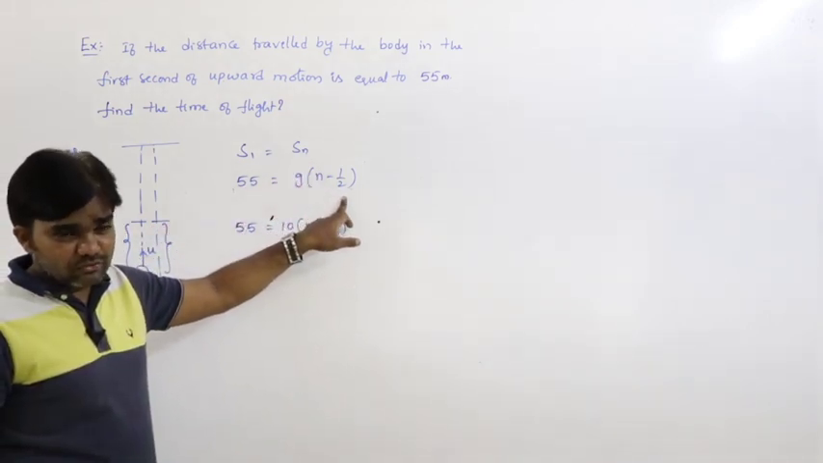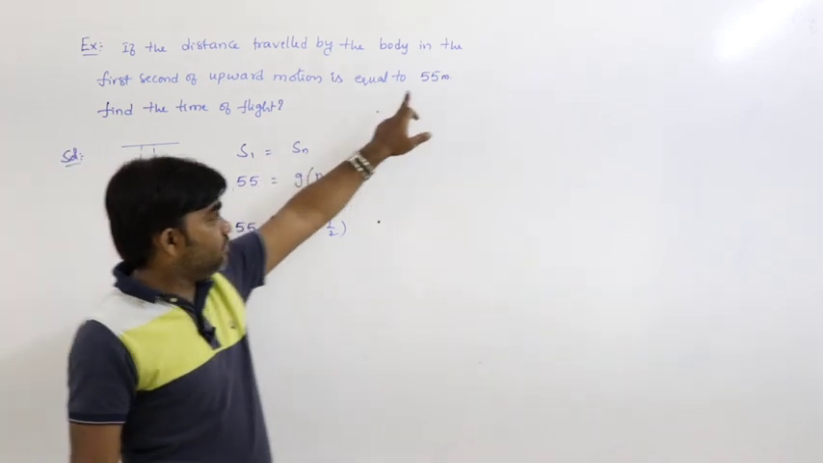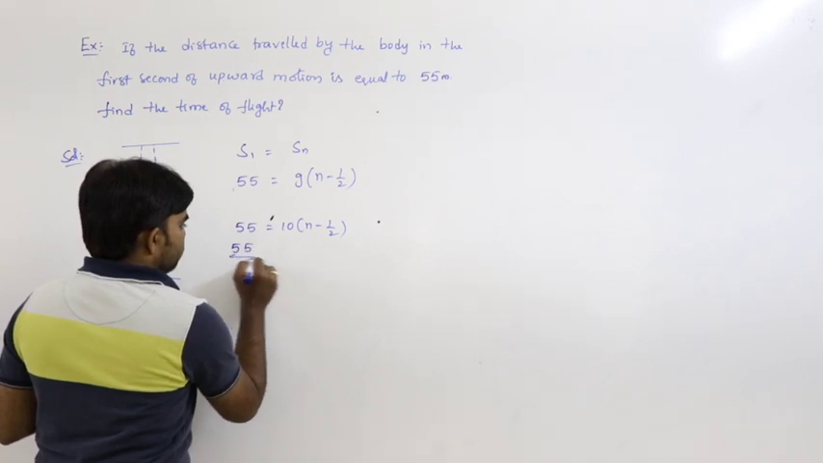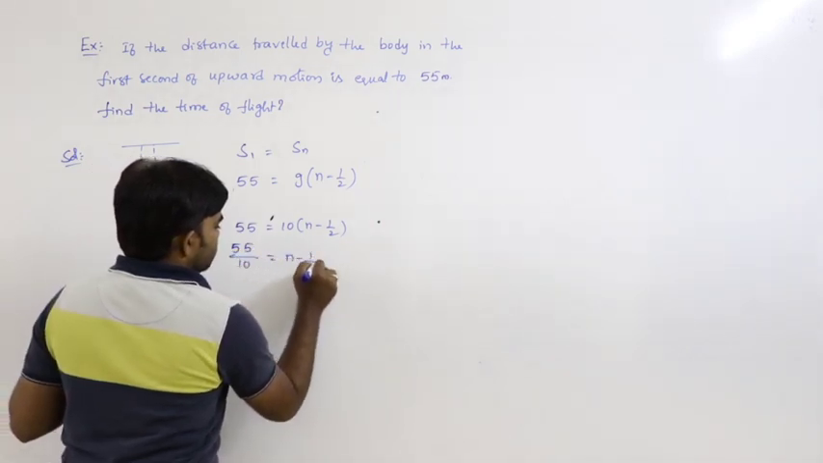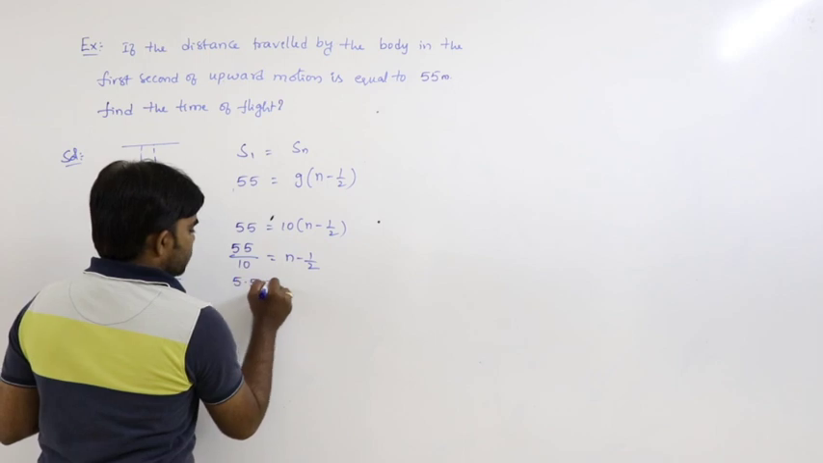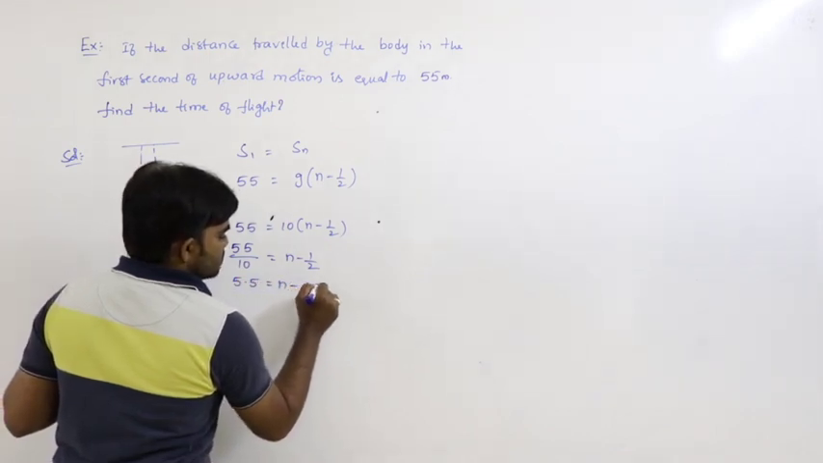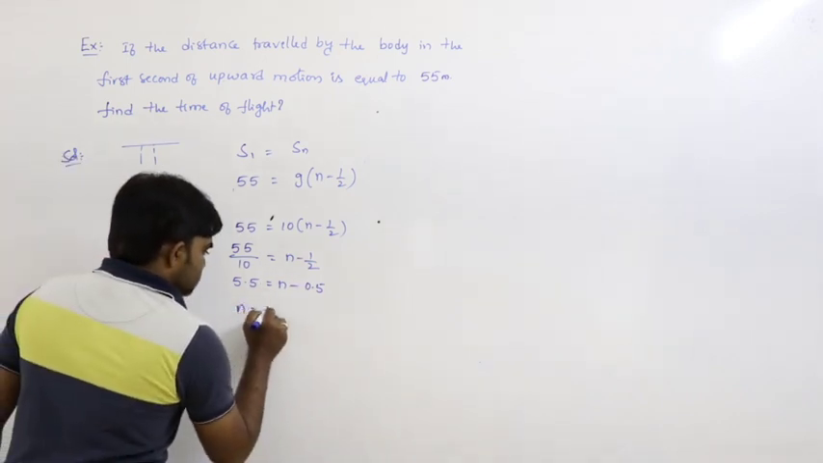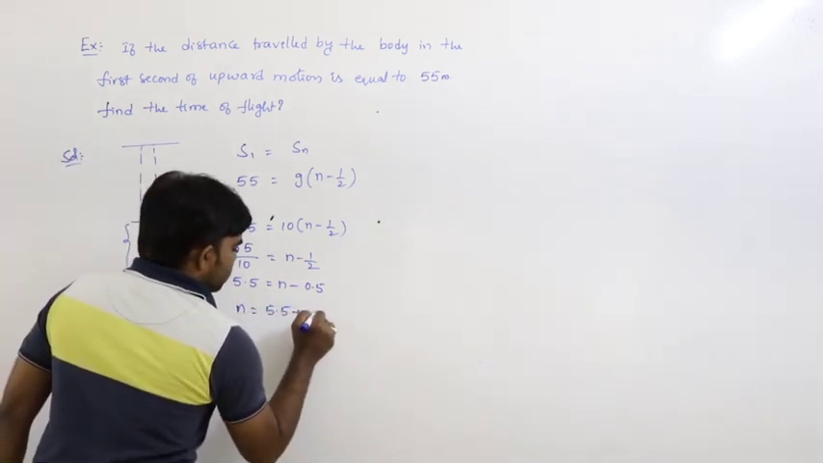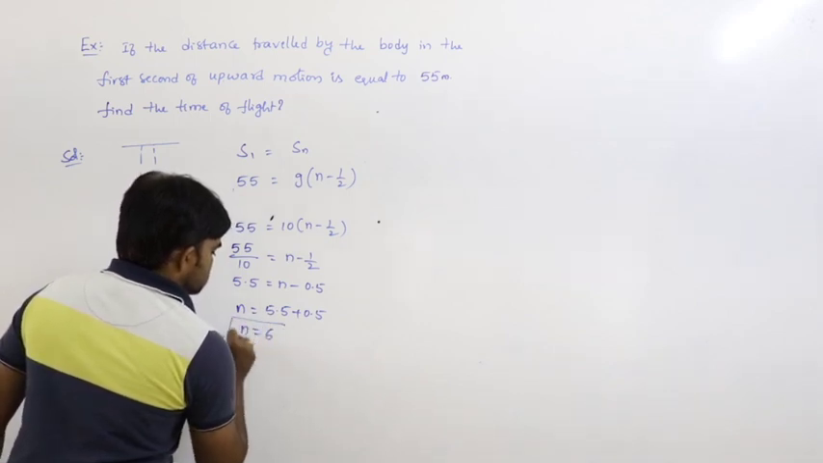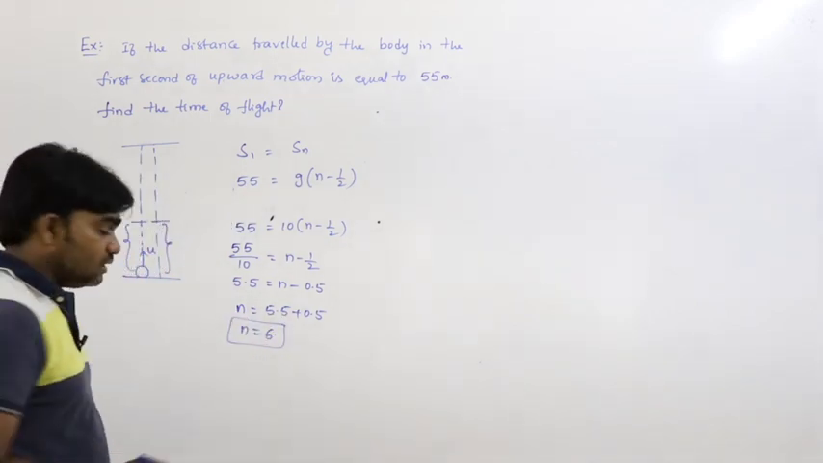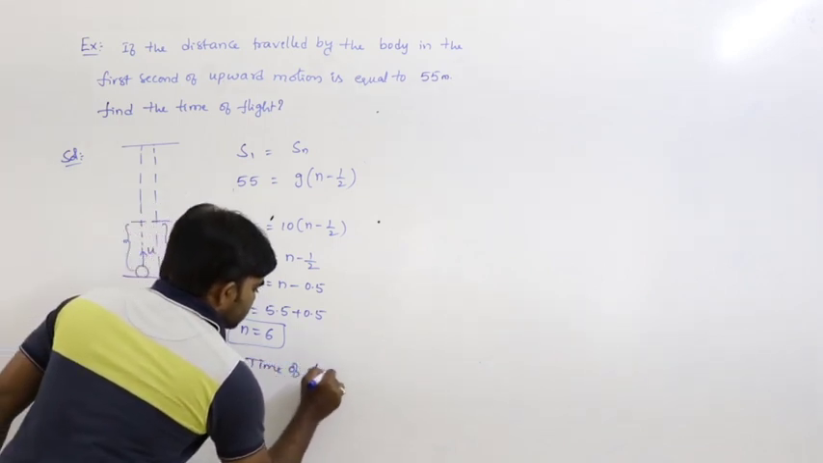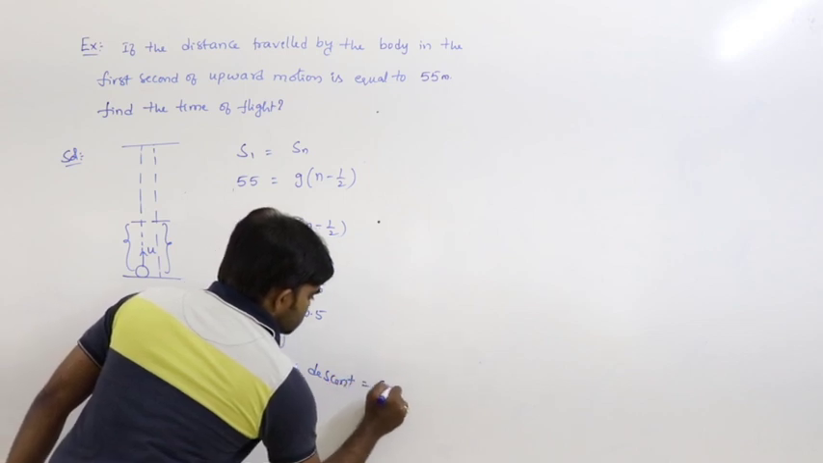g into n minus half. First second of upward motion is given as 55 meters. So that is 55 by 10, that is equal to n minus half. 5.5 is equal to n minus 1 by 2, which is nothing but 0.5. So 0.5 comes across, n is equal to 5.5 plus 0.5, n is equal to 6. What is n here? Time of descent, that is equal to 6 seconds.